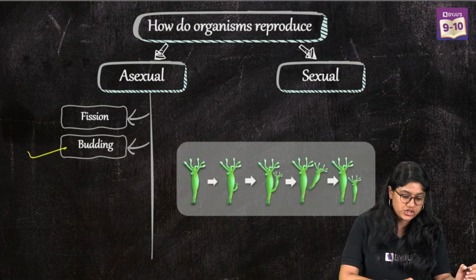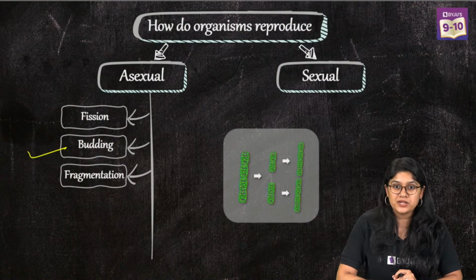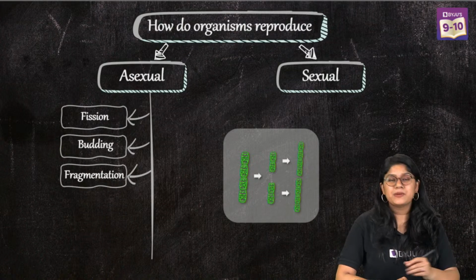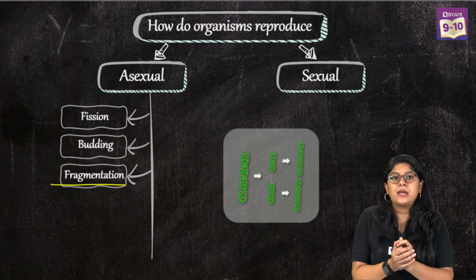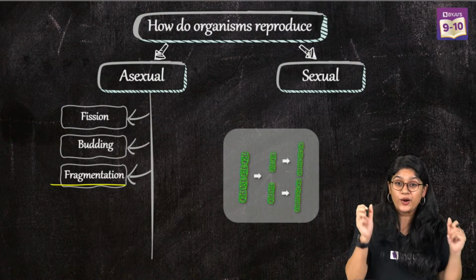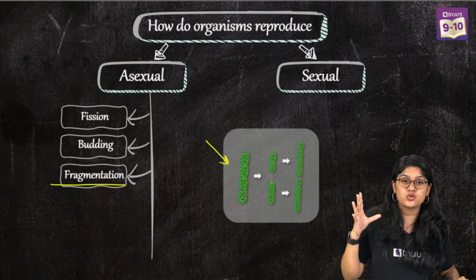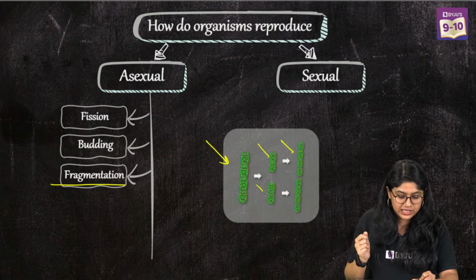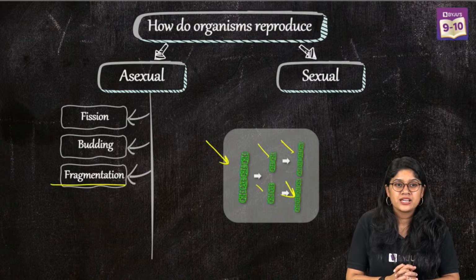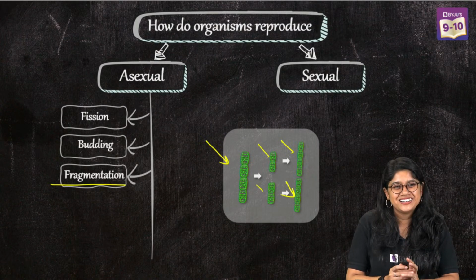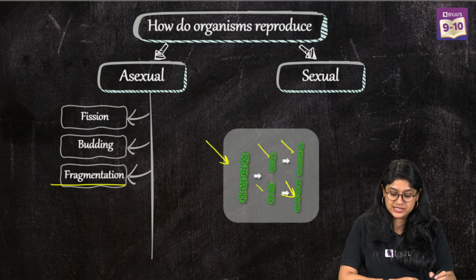So we are done with fission and budding. Now we are discussing the next one, and this is super interesting: fragmentation. Fragmentation is a very special type of asexual reproduction where an organism breaks or splits into pieces, and each of them gives rise to a new organism. Are we clear? Very good. We see this in Spirogyra.